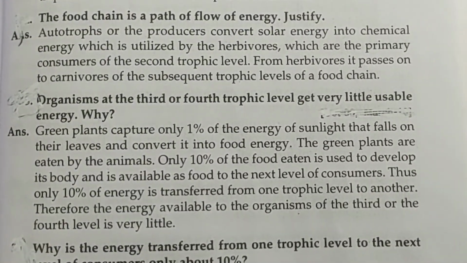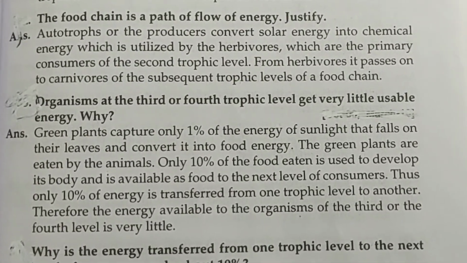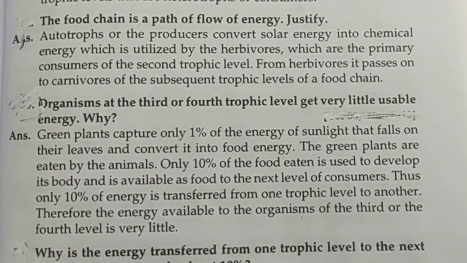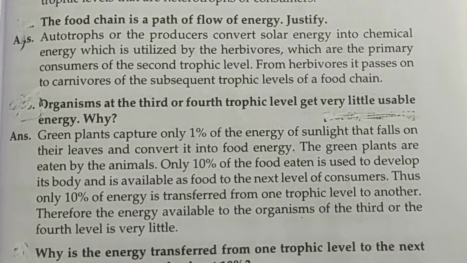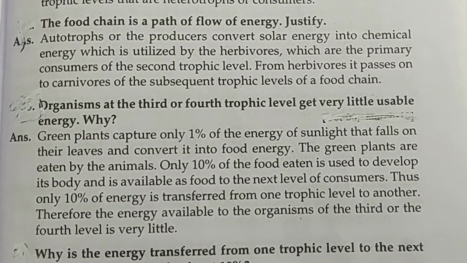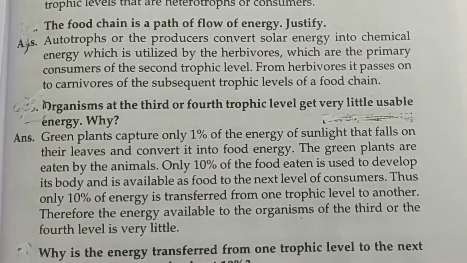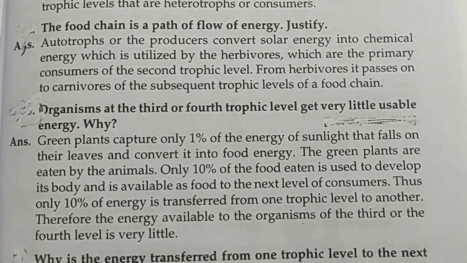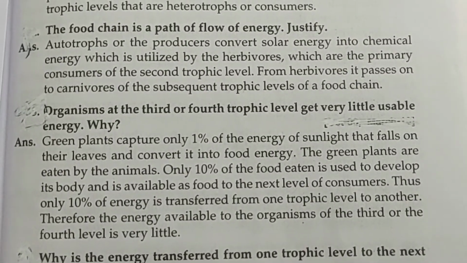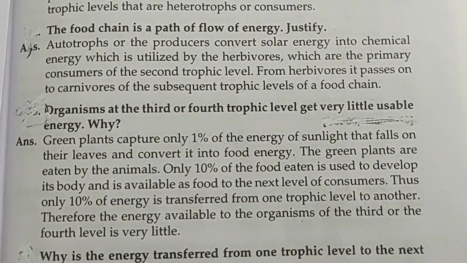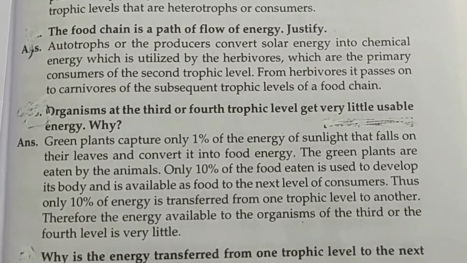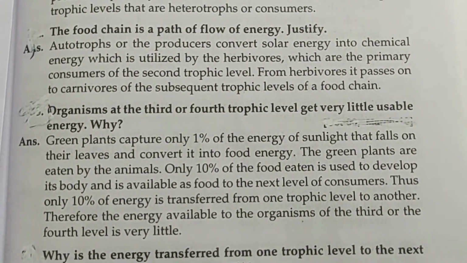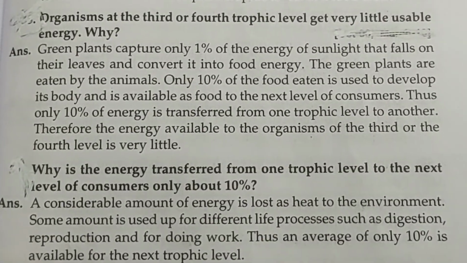The food chain is a path of flow of energy. Justify. Answer: autotrophs or the producers convert solar energy into chemical energy, which is utilized by the herbivores, which are the primary consumers of the second trophic level. From herbivores, it passes on to carnivores of the subsequent trophic level of the food chain.